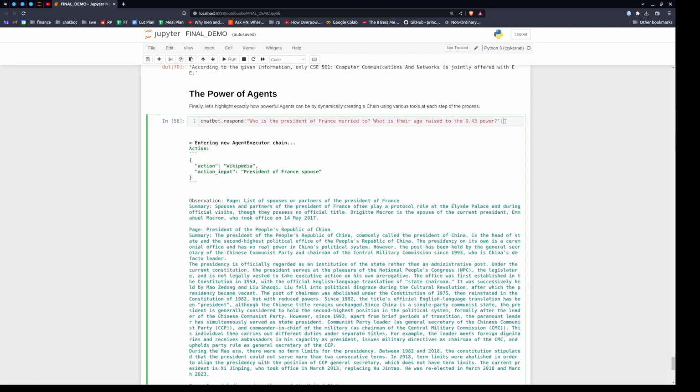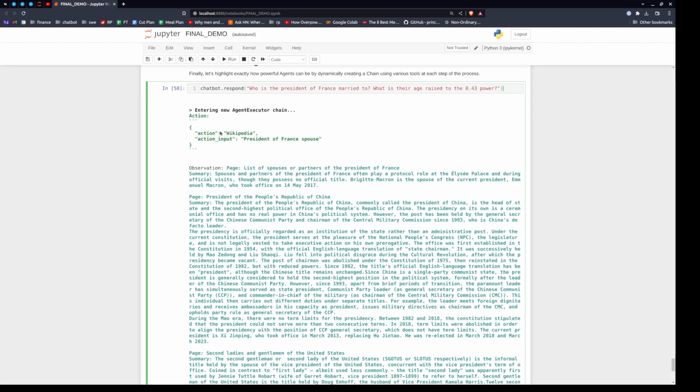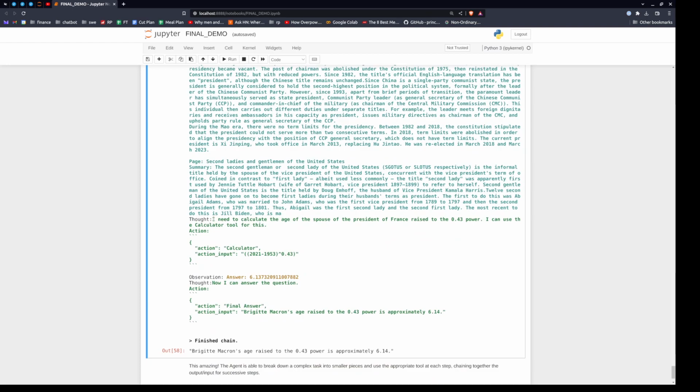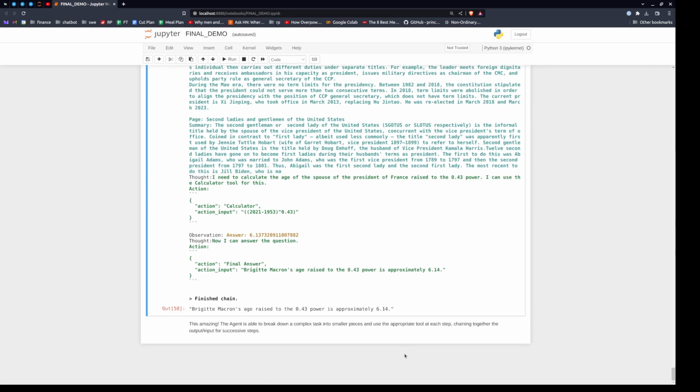What is their age raised to 0.43? Check this out. The agent will break this down into steps. First, go to Wikipedia, find out who the spouse is. He does this. I need to calculate the age of the spouse. So it finds out who they are, it finds out their birthday, and then it plugs that into the calculator. Bridget Macron's age raised to the 0.43 power is approximately 6.14. Awesome. This is just a two-step process.